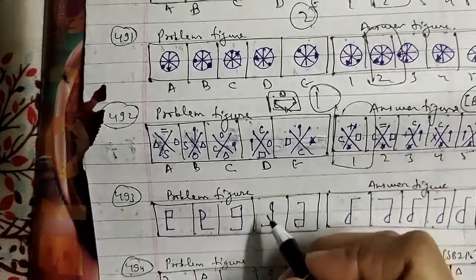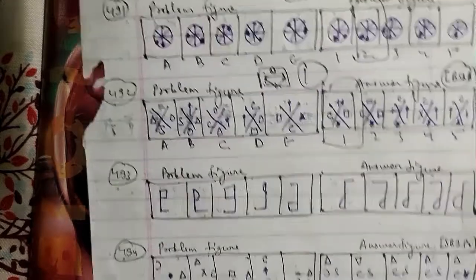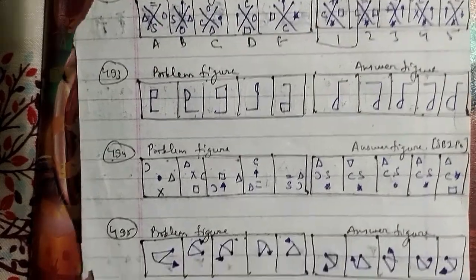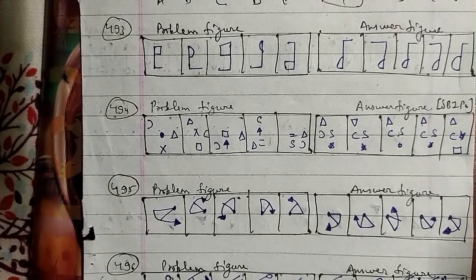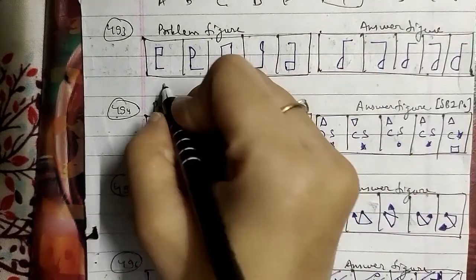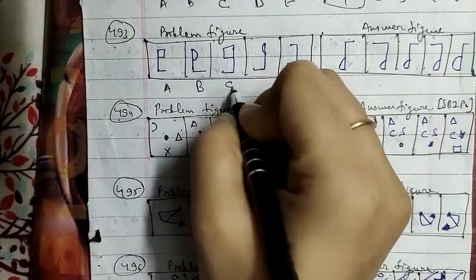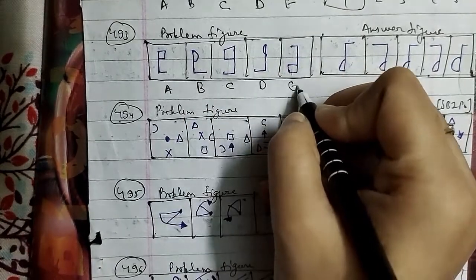Let's go ahead with another one, the 493rd question of the session. Here are the problem figures and the answer figures, which are named A, B, C, D and E.